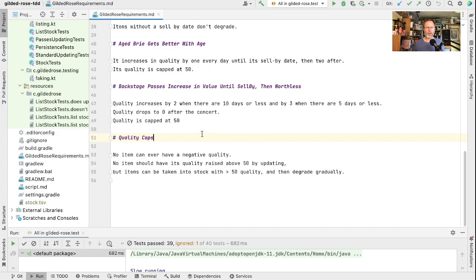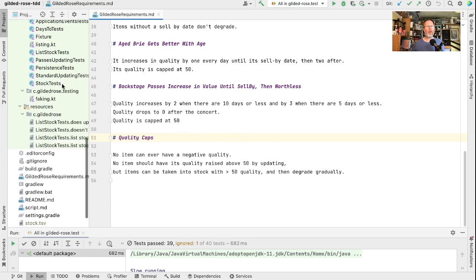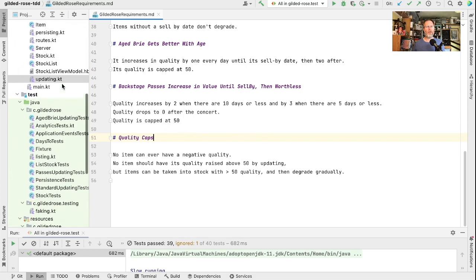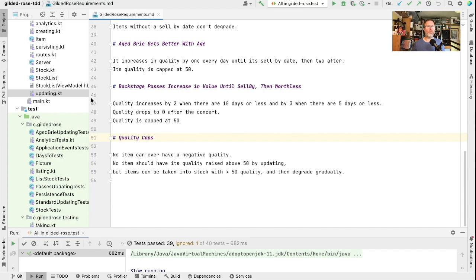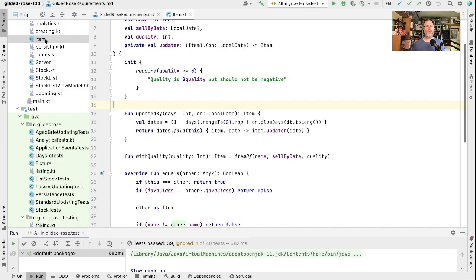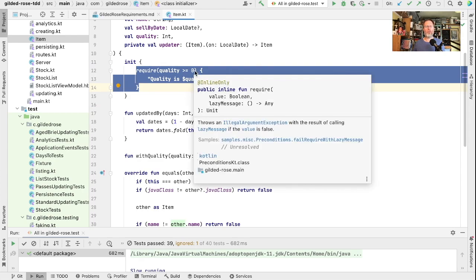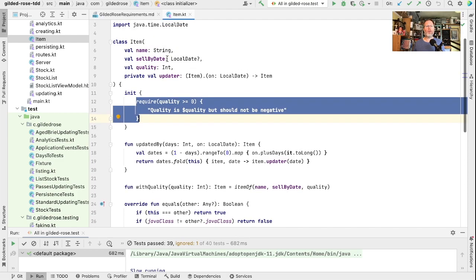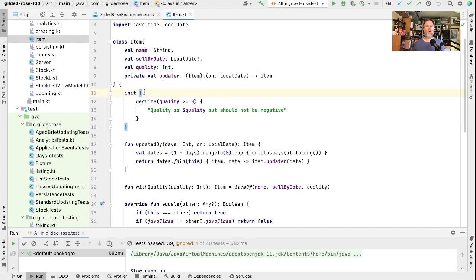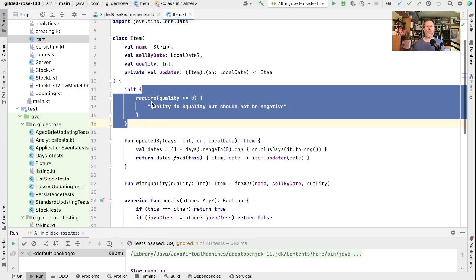Now when I say this information is spread around our code at the moment, what I mean is that we have these magic numbers, a 0 and a 50, spread around. So in Item, we had this hard requirement that you can't build an item, you can't copy it, you can't call its constructor, you can't do anything with it, where that would lead to a quality less than 0. And because we can't change the quality of an actual item, it's immutable, we can create a new one, but we can't change the quality of an item. This will always kick in when we create an item, and so we know that we cannot create items with a negative quality.